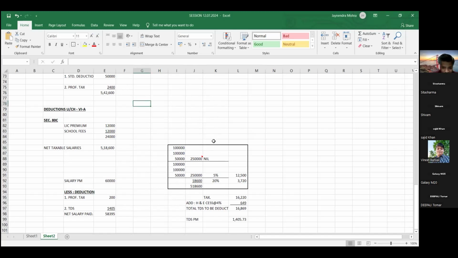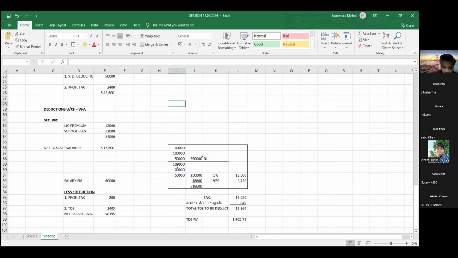Note down the slab rate: income up to 2,50,000, no tax is to be paid.